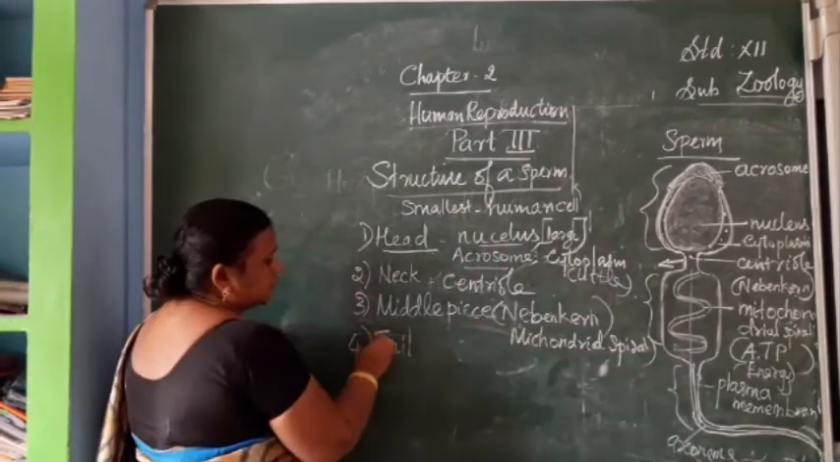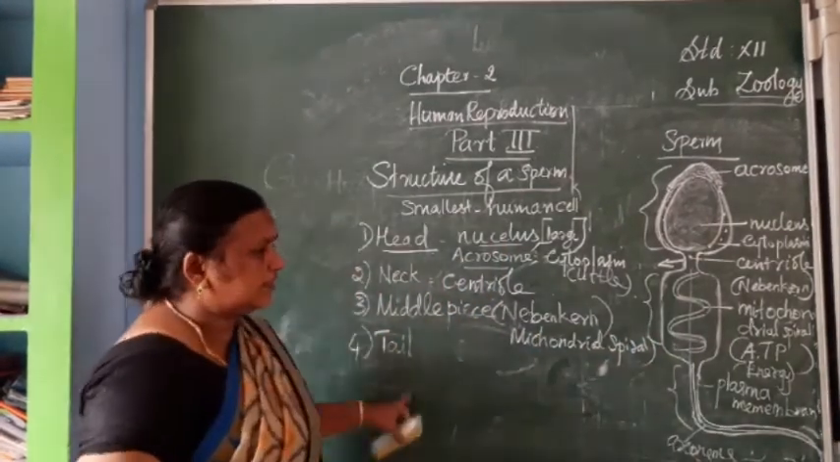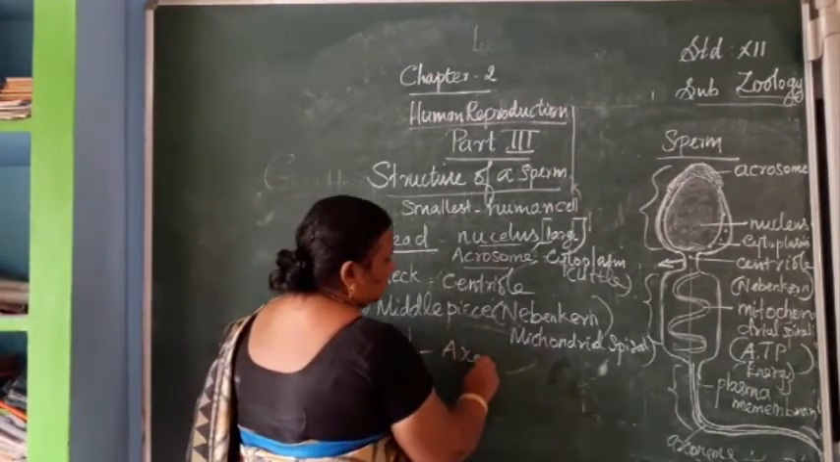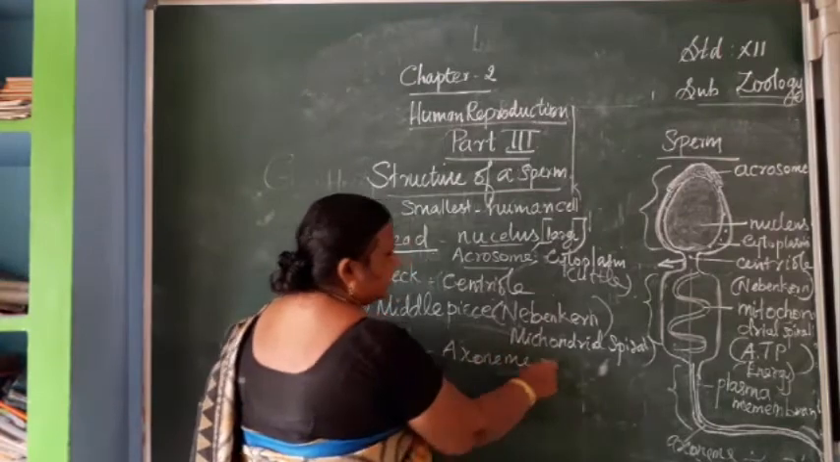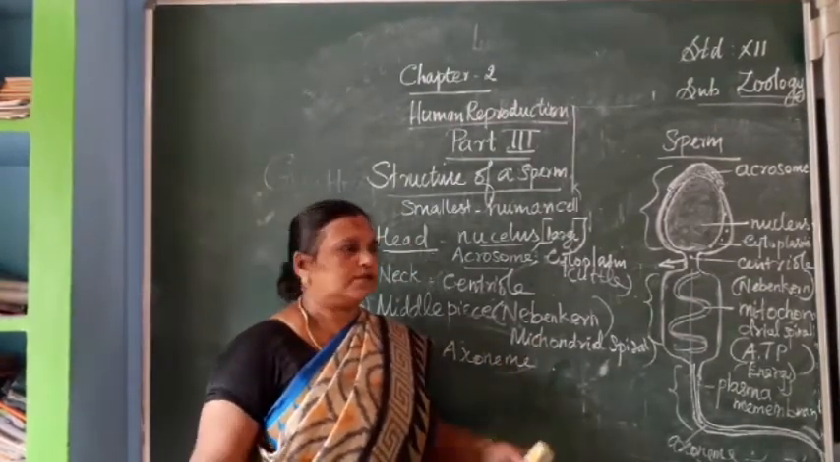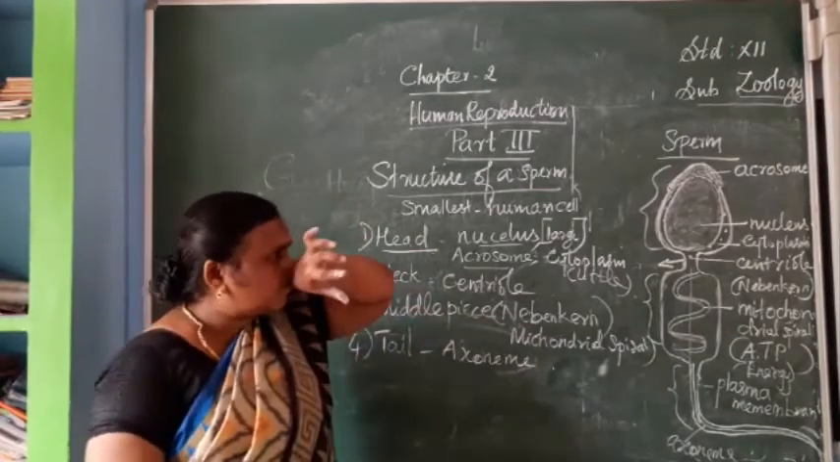Then the last one is the tail piece. It has the axoneme, a filament which is covered by the protoplasmic membrane. So now this portion is over.